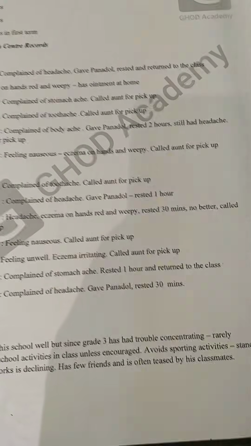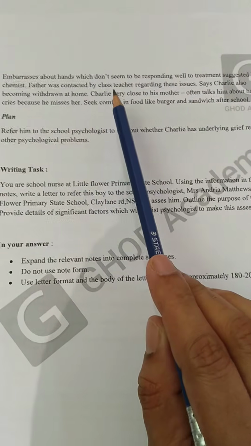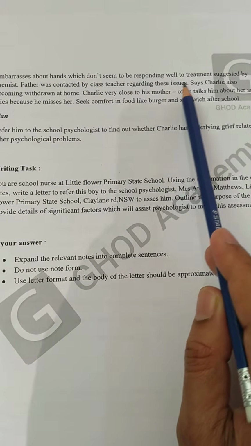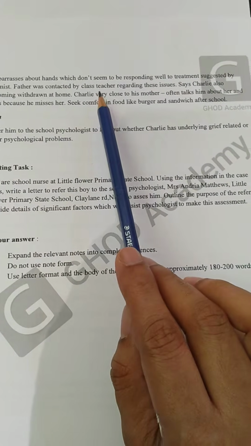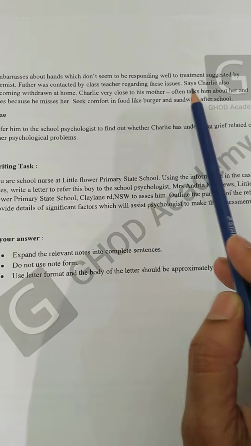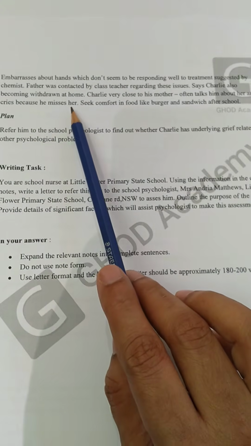Then let's move on to the other page. Embarrassed about hands, which don't seem to be responding well to treatment suggested by chemist. Father was contacted by class teacher regarding these issues, says Charlie is also becoming withdrawn at home.